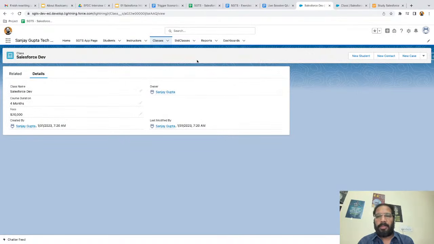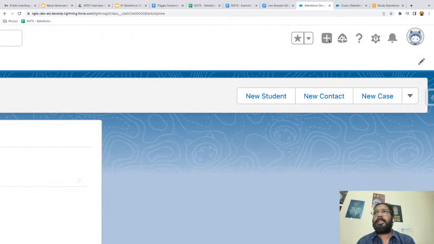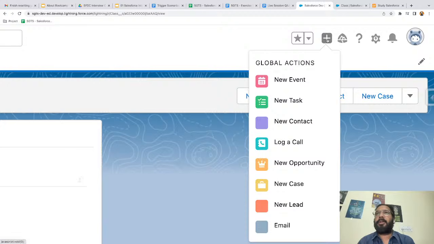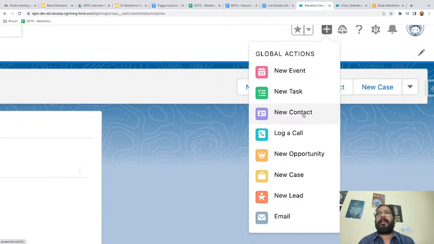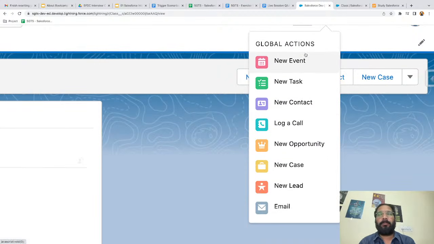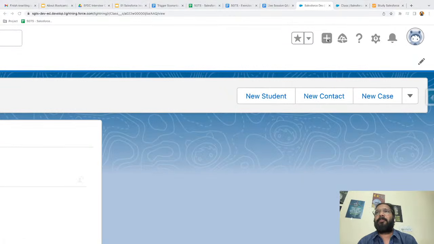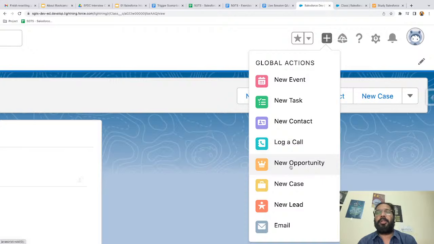I just want to click here. So you see this plus icon. If you click on this plus icon, here you will find all the global actions, right? So let's say you want to create new opportunities. You don't need to go to the opportunities tab. You just need to click on this plus, and here you will find this new opportunity option.